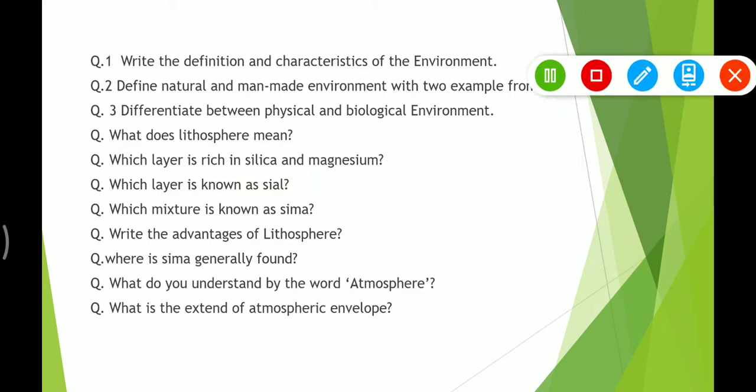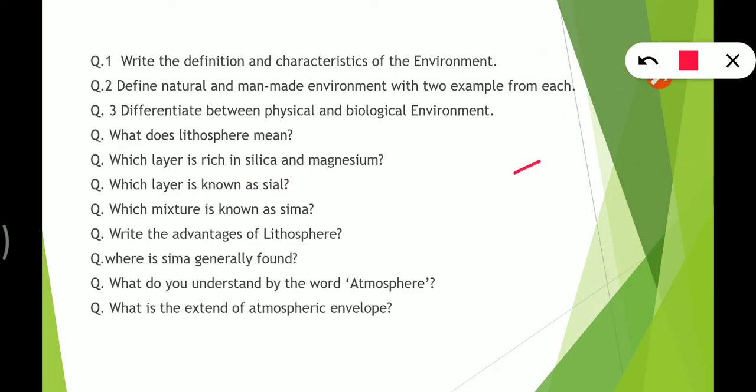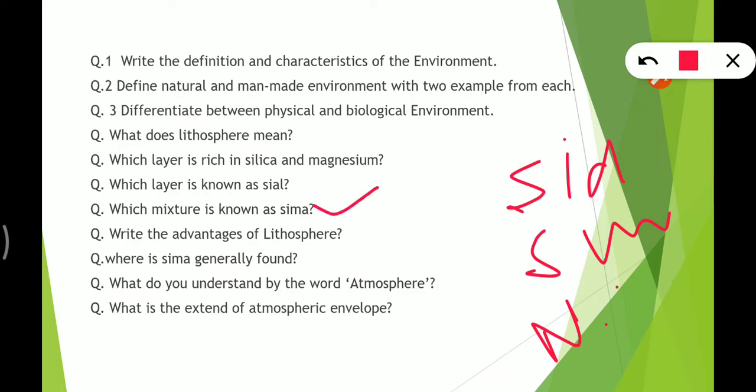Okay, I hope it is clear. So the first one is Sial, then Sima, and then Nife. Then the next question we have, which layer is the mixture of Sima, the second layer. Okay, below the Sial layer there is the Sima layer.